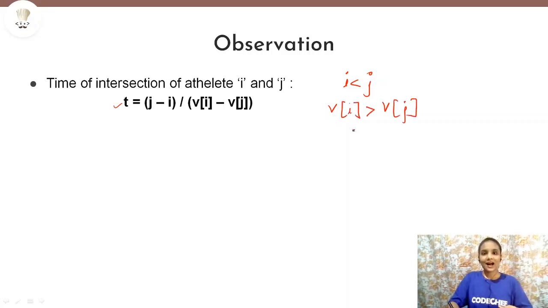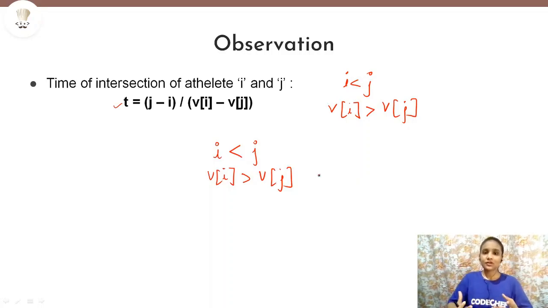Only then our athletes will intersect. So it means that if the position of athlete i is less than athlete j, and the velocity of athlete i is greater than the velocity of athlete j, only then in that case they will intersect.